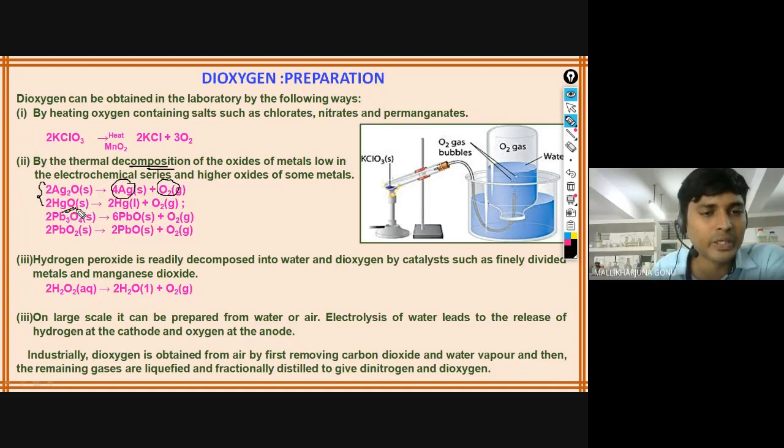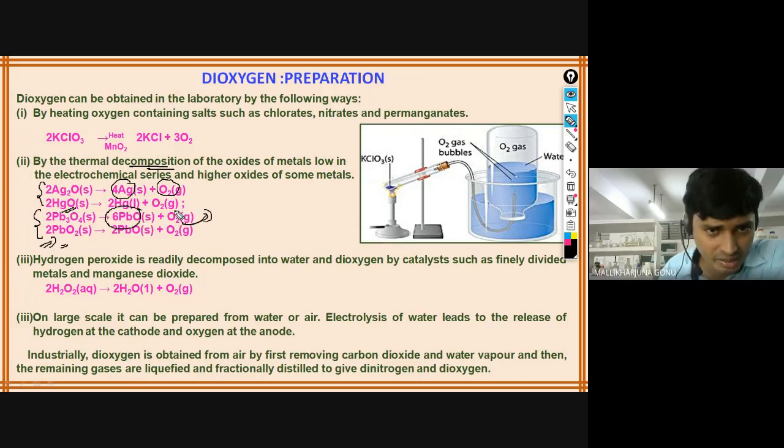The same case for mercury. But in the case of the mid reactive metals, they are not as low reactive in the electrochemical series. It's a little bit mid reactive. So what happens if you decompose this type of oxides, Pb3O4 or PbO2? That gives the oxides, and oxygen will be released. Since oxygen is released, this can be done industrially or in the laboratory. You can prepare oxygen in this way.